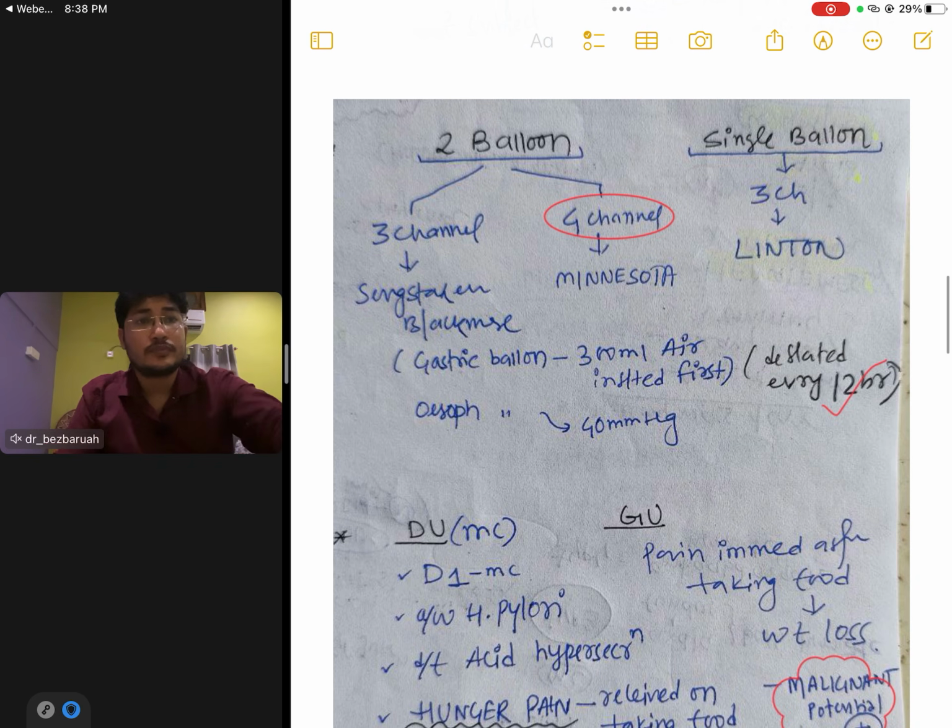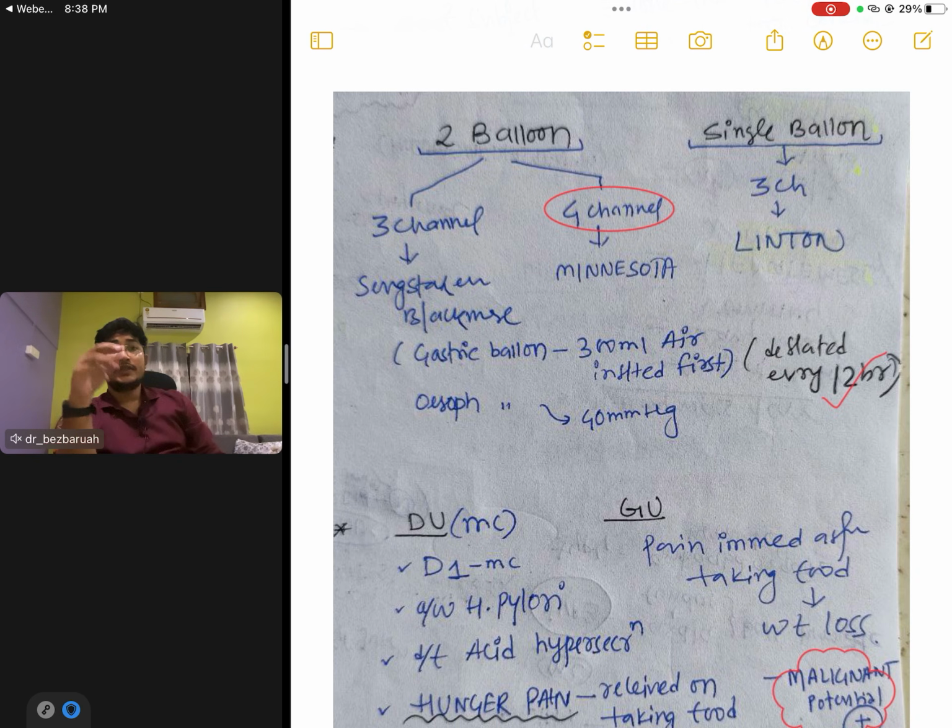See here, this is from surgery, that is variceal bleeding. For control of variceal bleeding, various balloons are used and these come in image based questions. If there is a single balloon and 3 channels, it is Linton tube. If there are 2 balloons and 4 channels, Minnesota tube, this is a previously asked question. If 3 channels, Sengstaken-Blakemore tube.